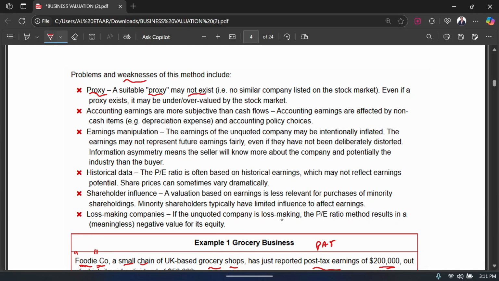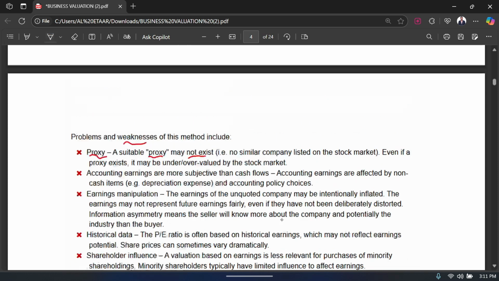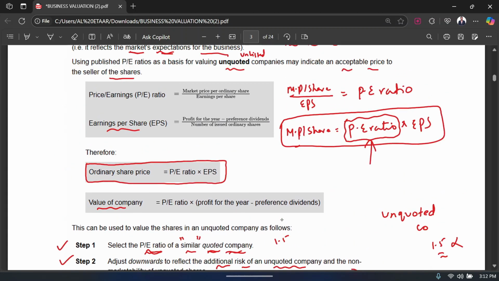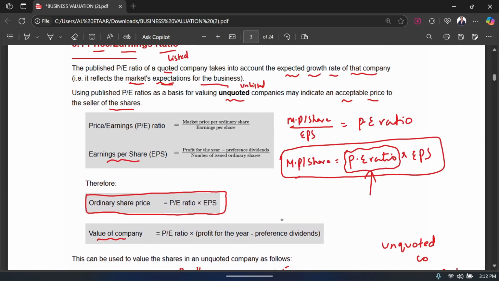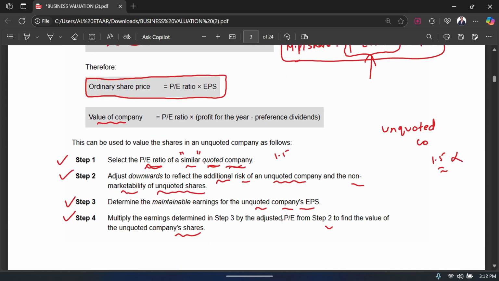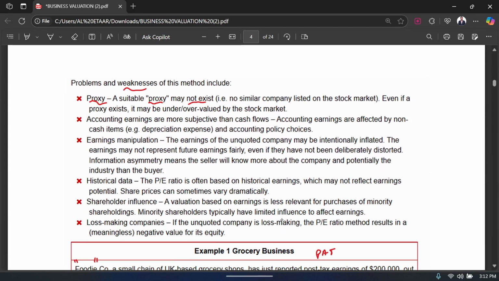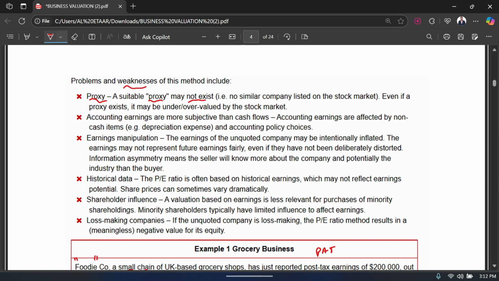The second weakness is about the PE ratio, as you guys know, where do the values come from for calculating it? What was the formula for the PE ratio? You take the market price and you divide it by the earnings per share. So earnings per share, market price, where does all this data come from? It comes from the financial statements, the statement of profit and loss, the statement of financial position. So that means that the earnings are subjective.